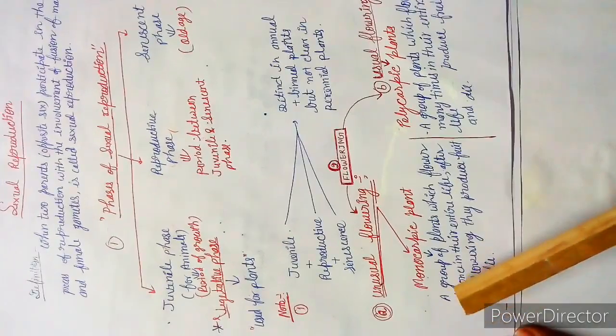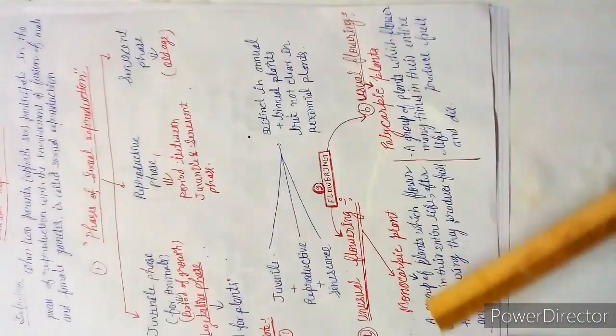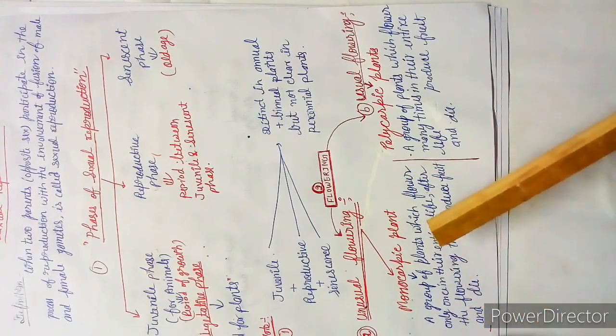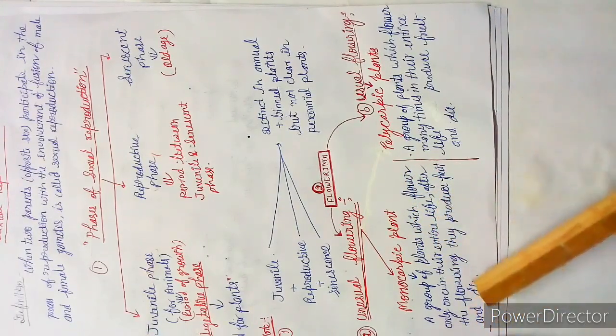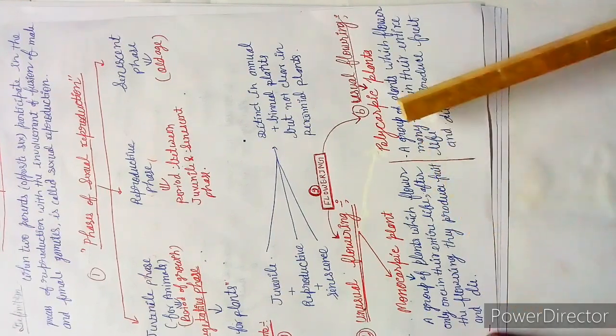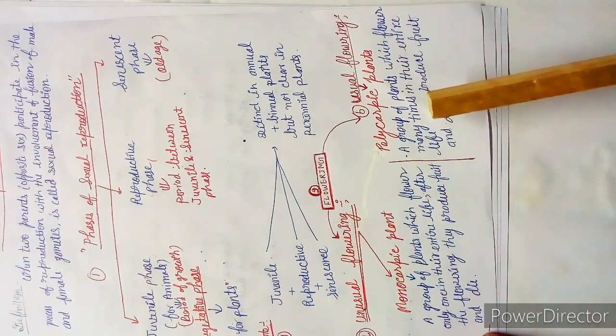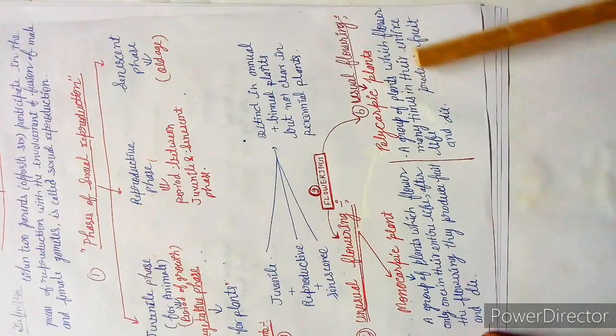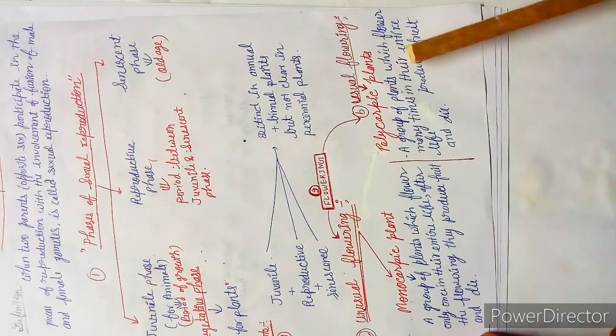So their definitions I have also written, students. Monocarpic: a group of plants which flower only once in their entire life, and after the flowering they produce fruit and die. Polycarpic: a group of plants which flower many times in their entire life and produce fruit.